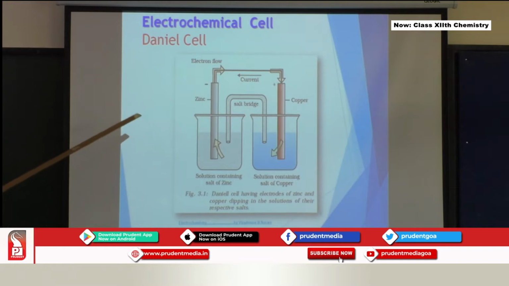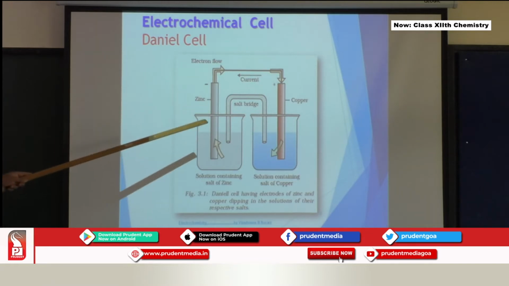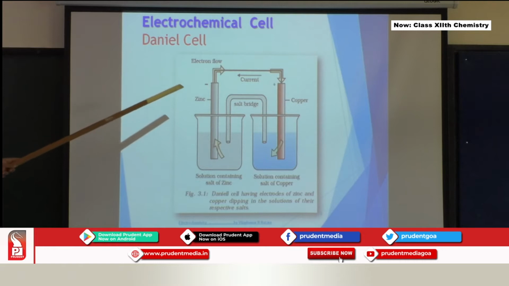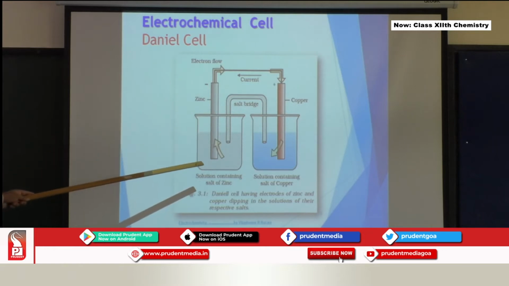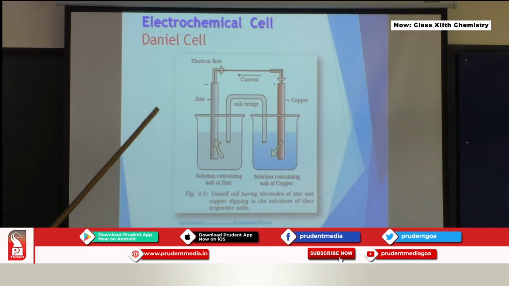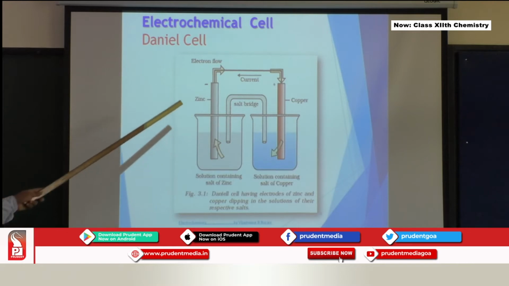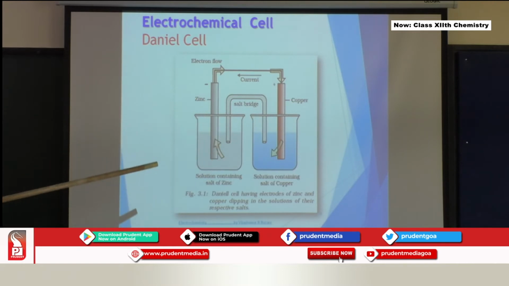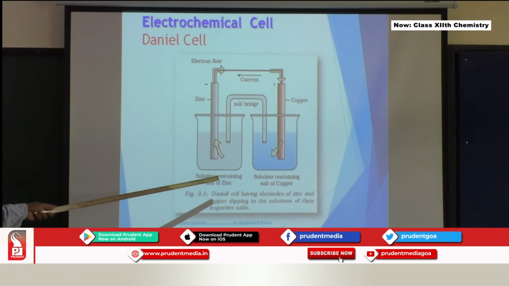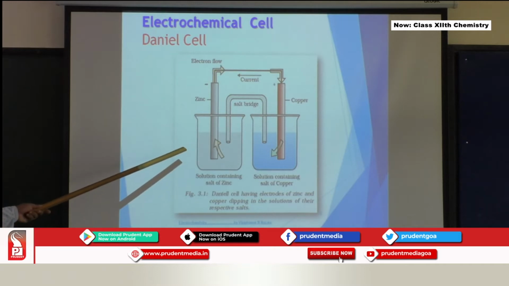Then in this particular reaction, flow of electrons takes place from zinc to the copper, through the external circuit they come here. In the copper sulfate solution which is here, there are copper ions. These copper ions will accept the electrons that are coming from the zinc, and the copper ions will undergo reduction by accepting these two electrons, and you will find a new layer of copper depositing on the copper electrode. So on this side oxidation is taking place, on the other side reduction is taking place.